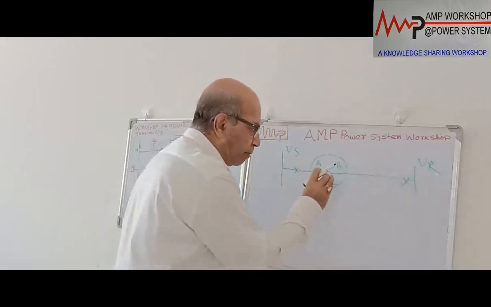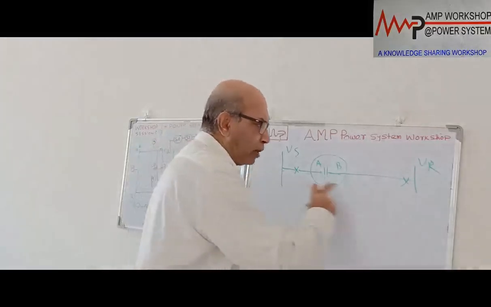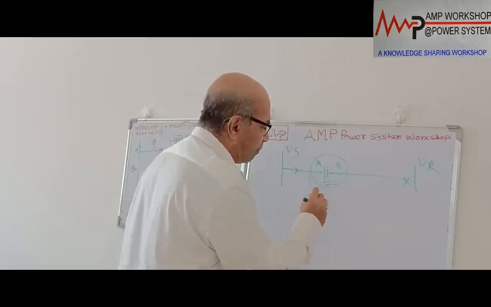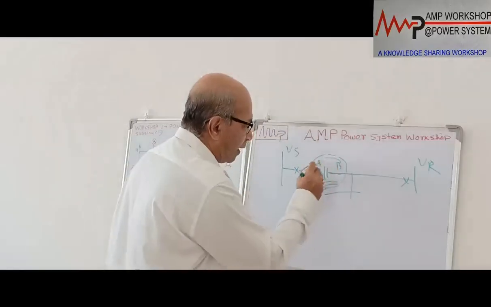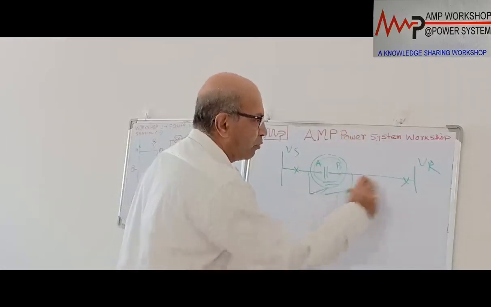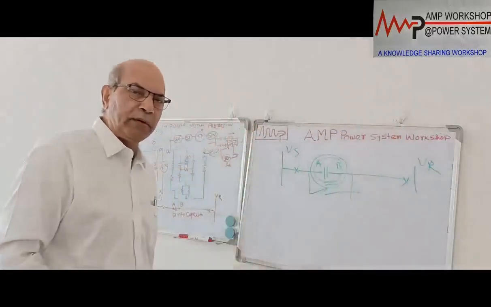So if the capacitor bank has some problem, then immediately I should not trip the line. The line should be maintained, but it should bypass. That means I have to arrange some bypass arrangement. If the capacitor bank has some problem, immediately I will switch off the capacitor bank and I will connect the bypass line. It will go through this. So all this arrangement is to be looked into.